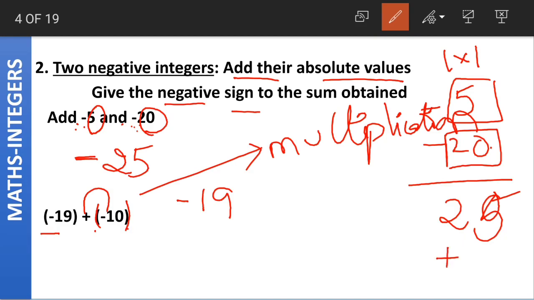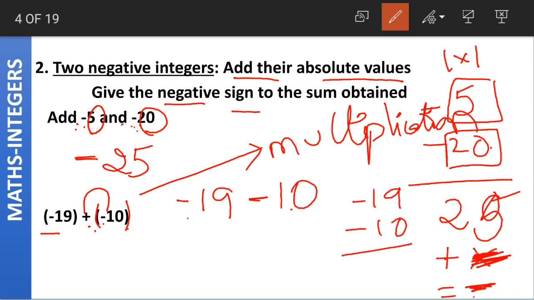When we have different signs, the answer is negative. When we multiply a plus and a minus sign, the answer will be minus. So plus into minus gives us minus. Then we write the number 10: minus 19 minus 10. Again, how do we do this? We add the absolute values. 9 plus 0 is 9, 1 plus 1 is 2. And what do we do?